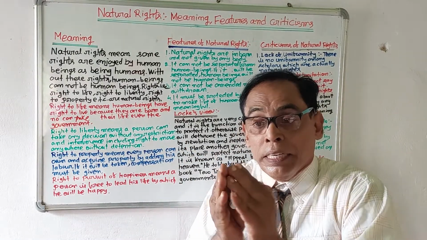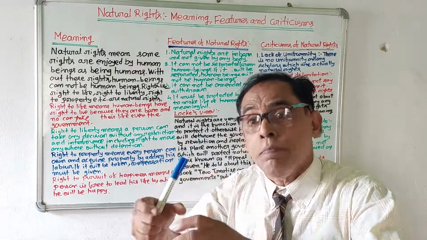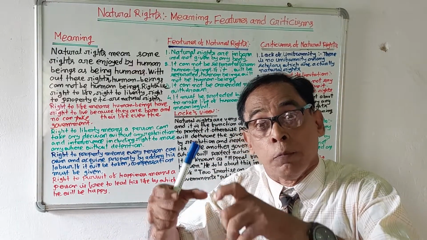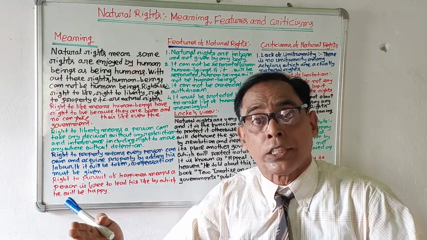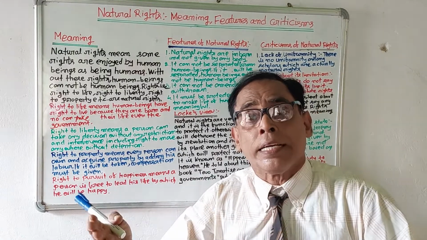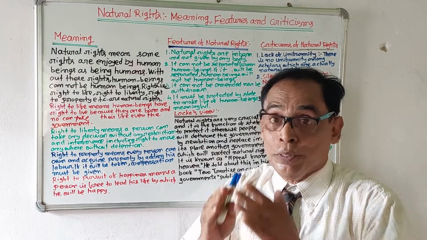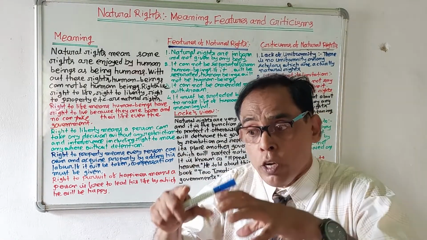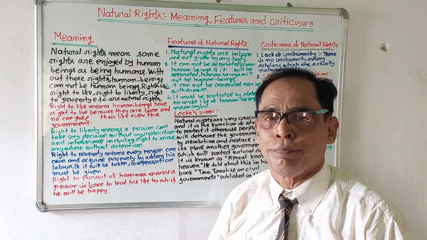So, natural rights mean some rights which are very much essential for human beings. Without these rights, human beings cannot lead the life of human beings. So, natural rights are absolutely necessary for human beings.